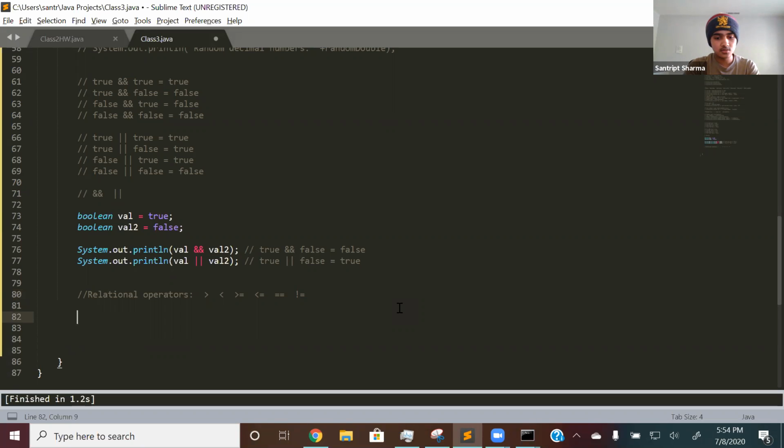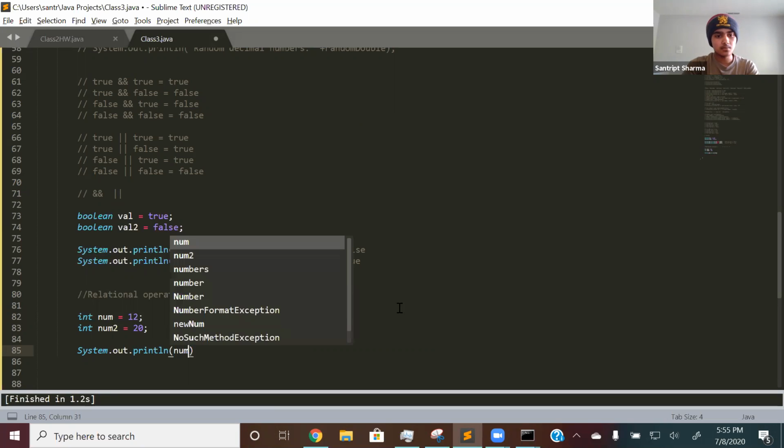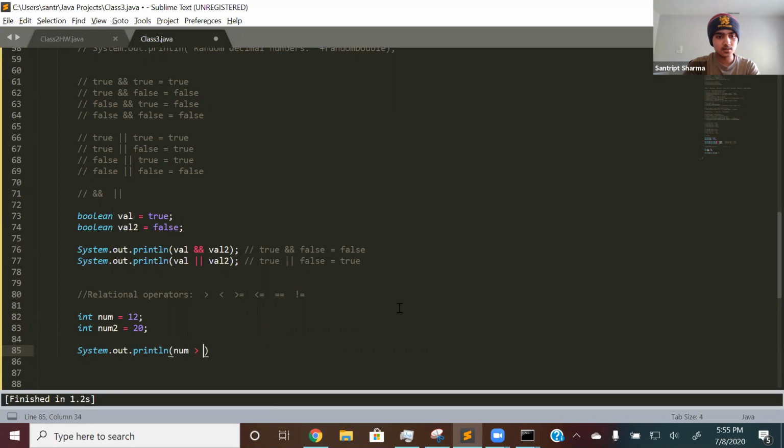So let's create 2 integer values. So int num is equal to 12. Int num2 is equal to 20. Then if we do system.out.println, num is greater than num2. So again, what this will output is a Boolean variable. So it'll print out either true or false.